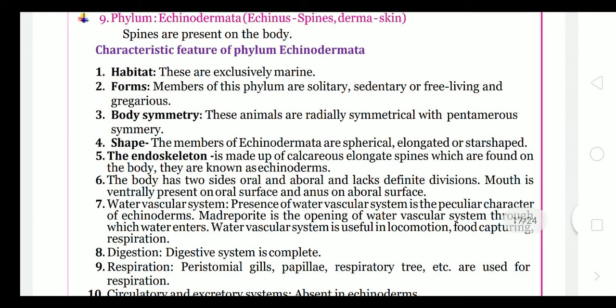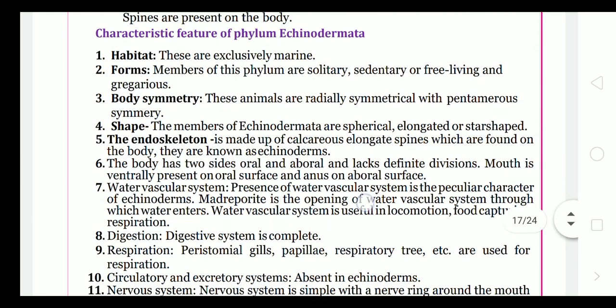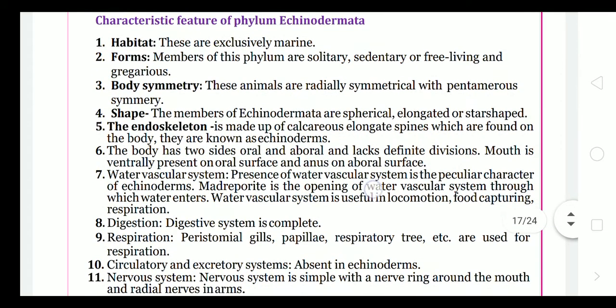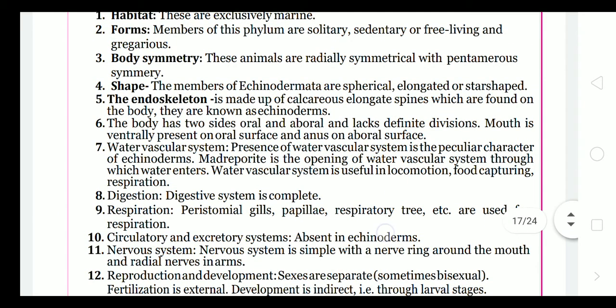Phylum Echinodermata, the next phylum. Echinos means spines and derma means skin, so spiny skin: spines are present on the body. Characteristic features of the phylum Echinodermata: these are exclusively marine forms. Members of this phylum are solitary, sedentary at a place, or free living and gregarious, that means we can find them in any place.